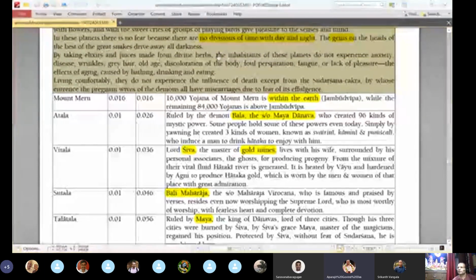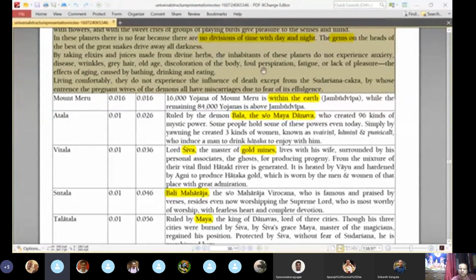See, the eating part should definitely be there. Drinking and all is mentioned. Different kinds of nectar and different things. For example, you see the next, Vitala, we will see that. It is mentioned that the vital fluid Hataki river is generated. Okay. So basically there are different kinds of things available, Prabhu. Explicitly about eating, what exactly they eat, it is not mentioned here, but it will be there in some scriptures.